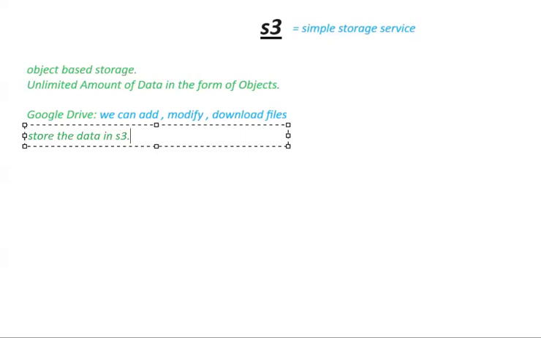So in S3, can I store all kinds of files? Yes, you can store all types of files in S3.